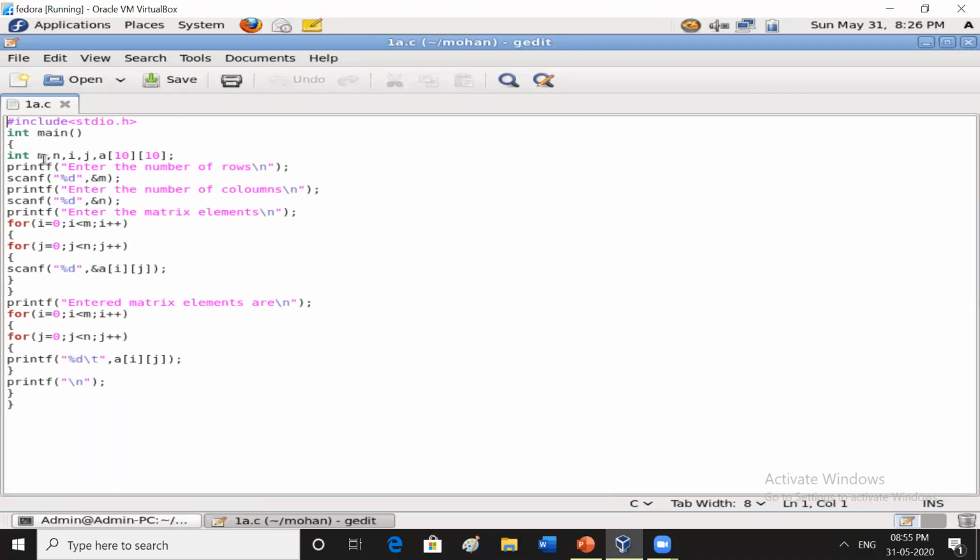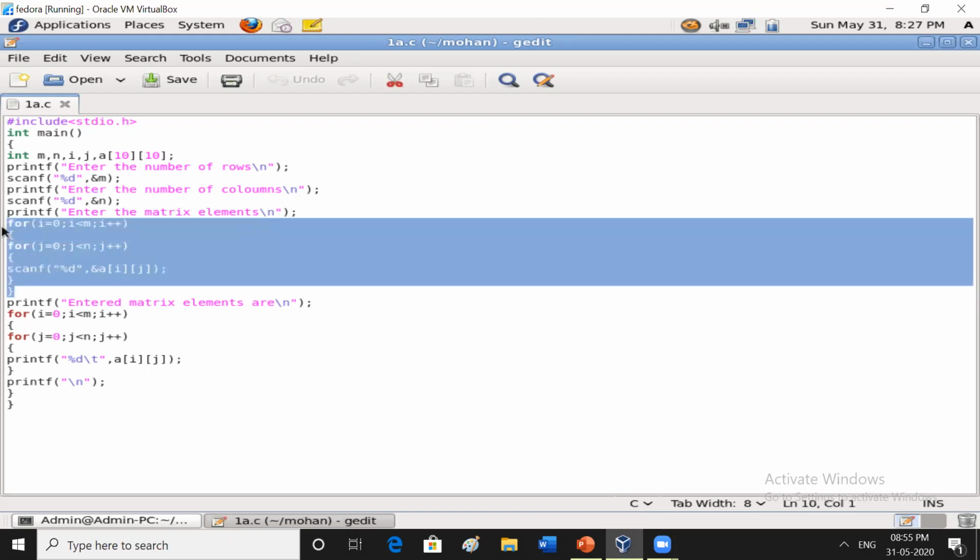So m specifies the number of rows, n specifies the number of columns, and the variables i and j I am using for incrementing: i for the rows and j for the columns. Next, a of 10 10, that is the matrix I require. Here I am specifying 10 rows and 10 columns. First it asks for the number of rows, and you read the m value. It asks for the number of columns, and you read the n value. Now you are going to enter the matrix elements. This is the code I explained for reading the two-dimensional array.